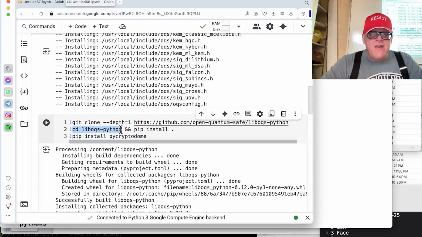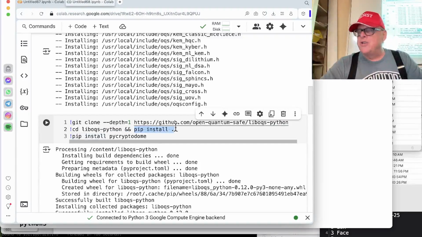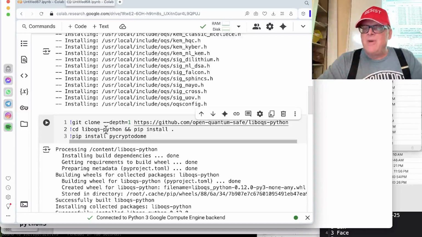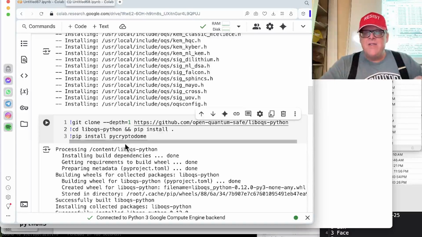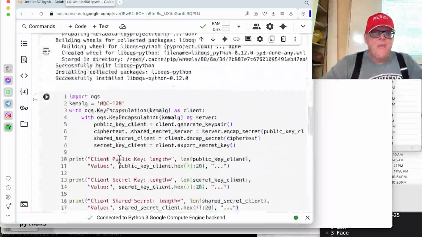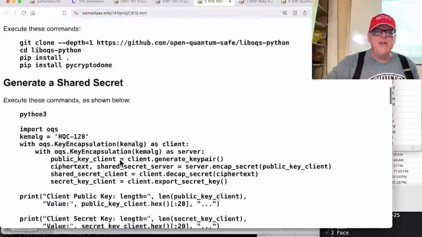cd to the directory, then two ampersands, then pip install dot. That worked. Because if they're on the same line, then it does remember what directory it's in. If you put it on a separate line, it seems to forget. So that was the difference. Other than that, everything went through fine. And now I think everything went exactly as expected.